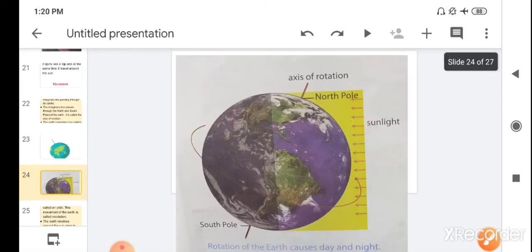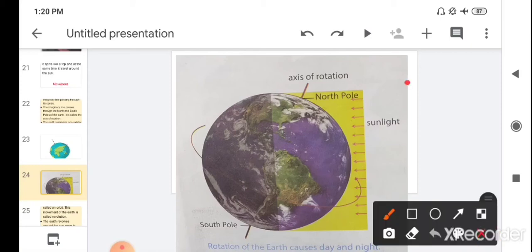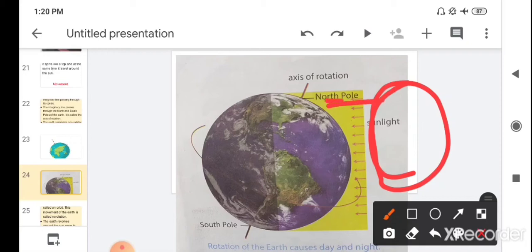Children, this rotation of earth causes day and night. The day and night which happen are due to the rotation of earth. Imagine here is the sun, and the sun rays are coming here.